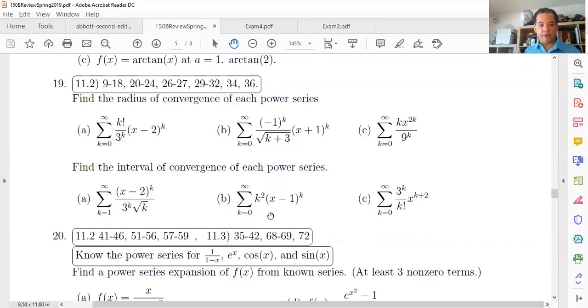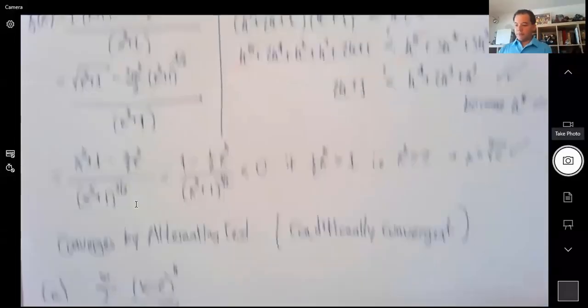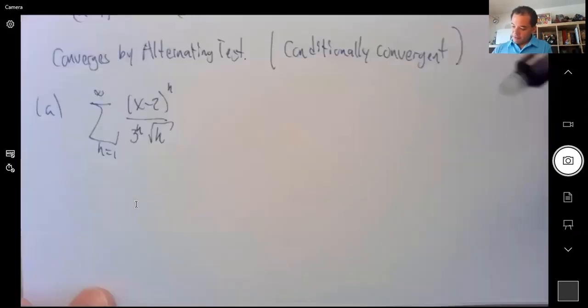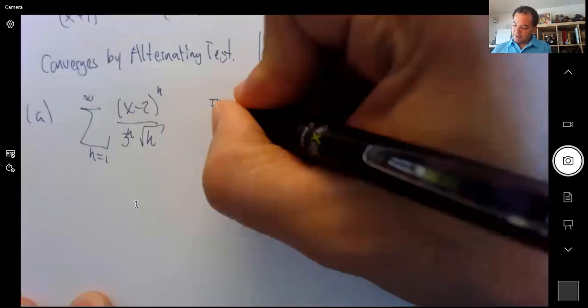How about A and C. Let's start with A. So now we have a power series. The power series from 1 to infinity is (x minus 2) to the power k, so it's centered at 2, over 3 to the k, root k. And we need to find the interval of convergence. This one over here. And the question is, find the interval of convergence.